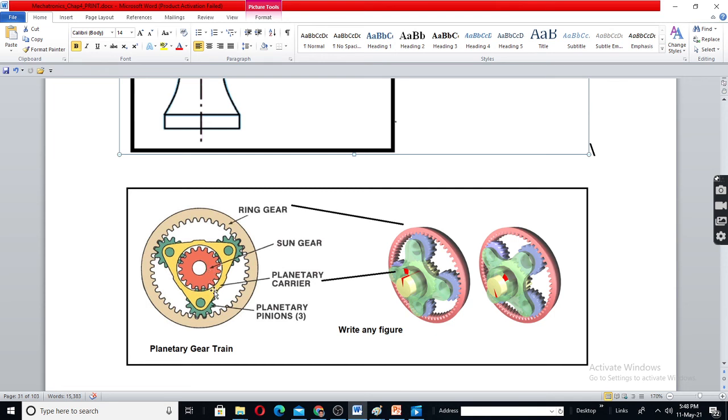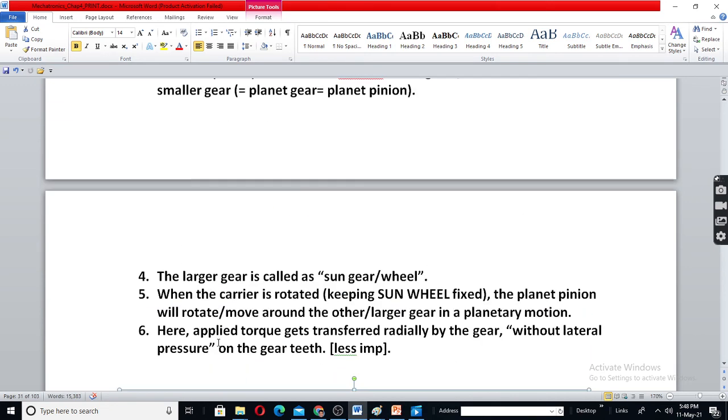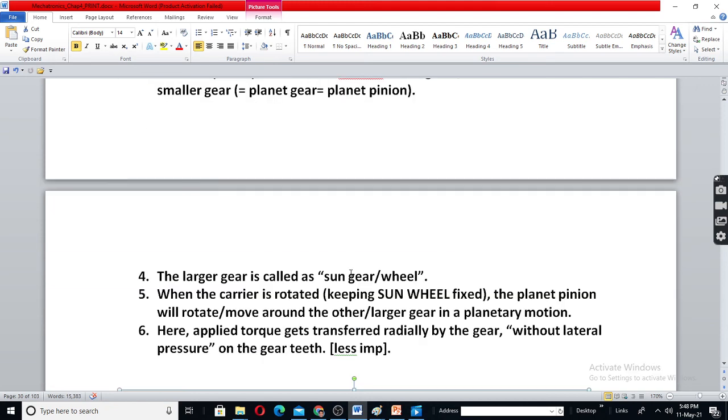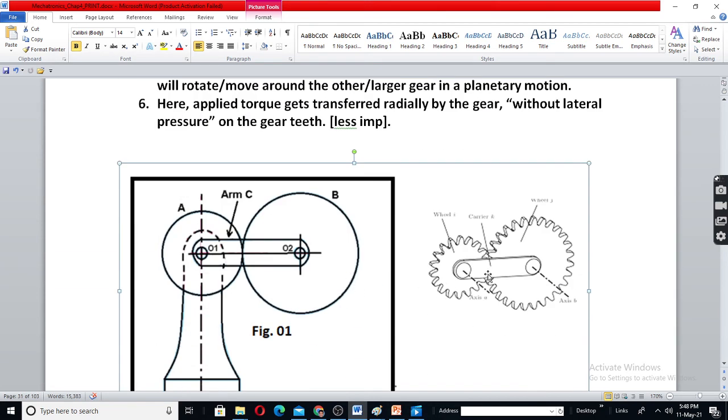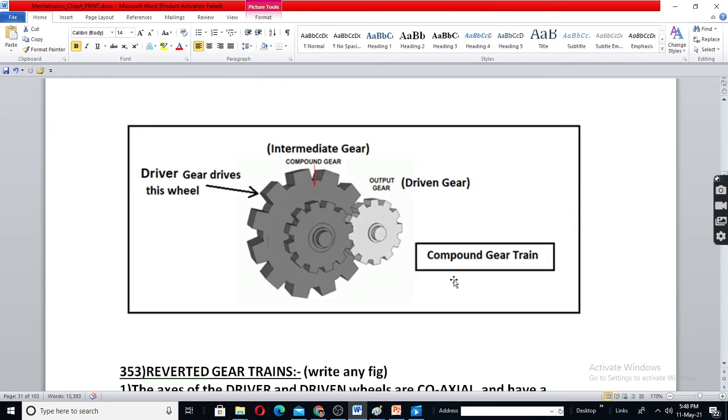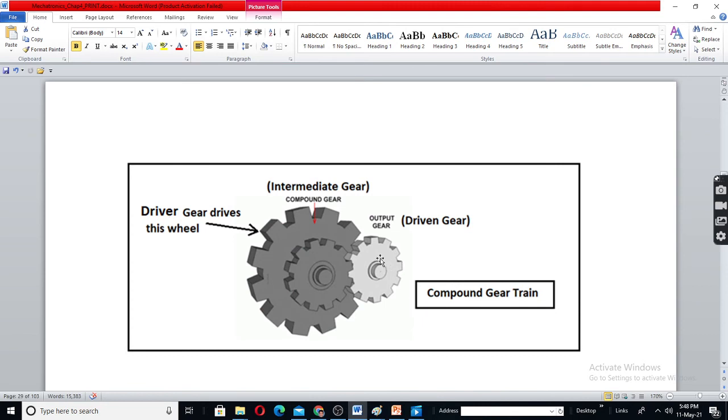The advantage of this planetary gear system is there is no load on the gear. Wear and tear will be less because the carrier holds both the gears. In these systems, when it rotates, this gear puts pressure on this gear.